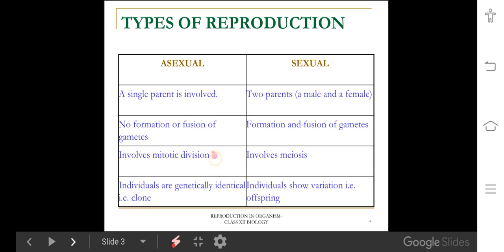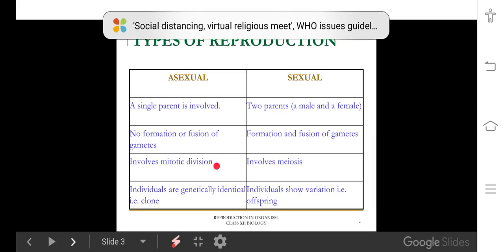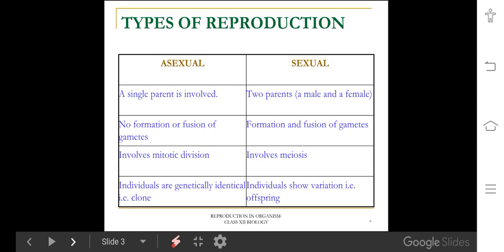There is involvement of mitotic cell division, and individuals are genetically and morphologically identical to their parents. Hence, the offspring developed through asexual reproduction are called clones.